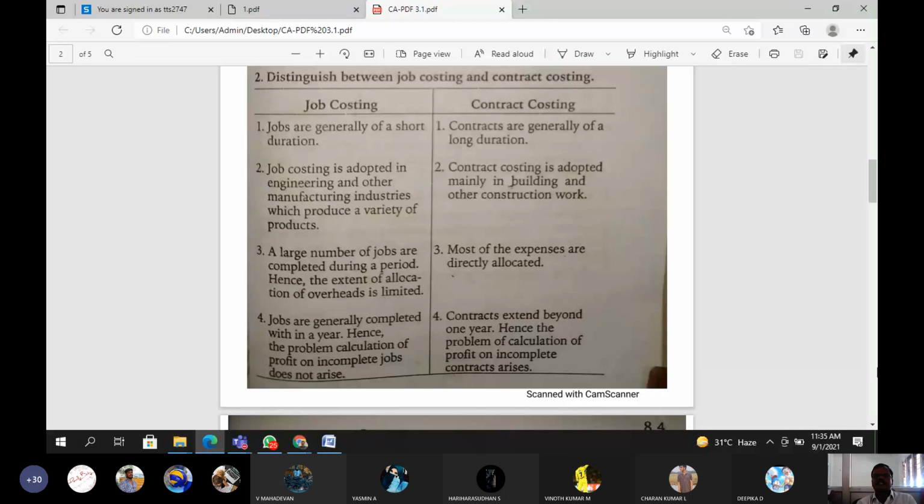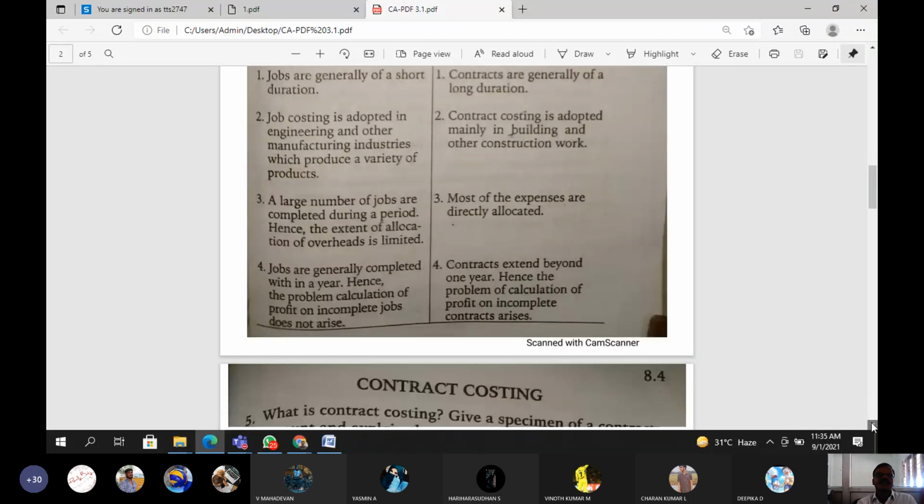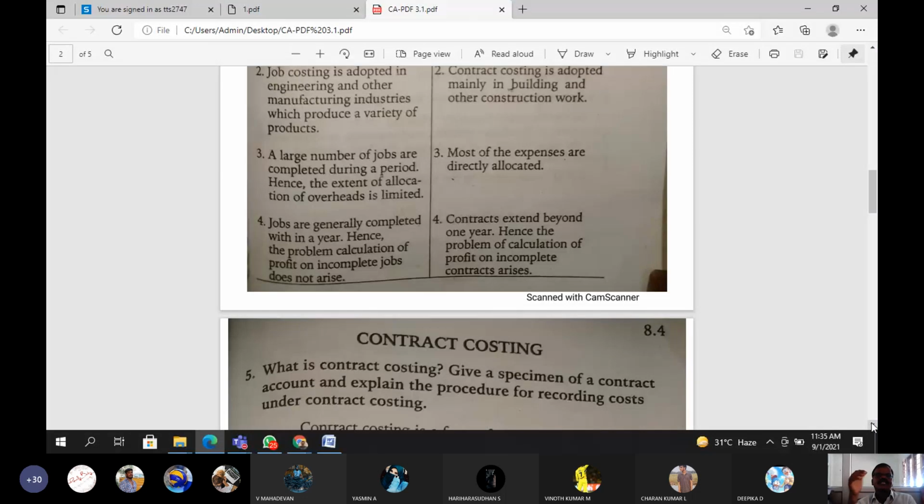And the last point: job costing jobs are generally completed within a year, within 1 year. All the jobs, all the works, are generally completed within a year. Hence, the problem of calculating profit on an incomplete job does not arise. Every job is generally completed within 1 year. After completing the work, whether there is profit or not, these details are already in job costing.